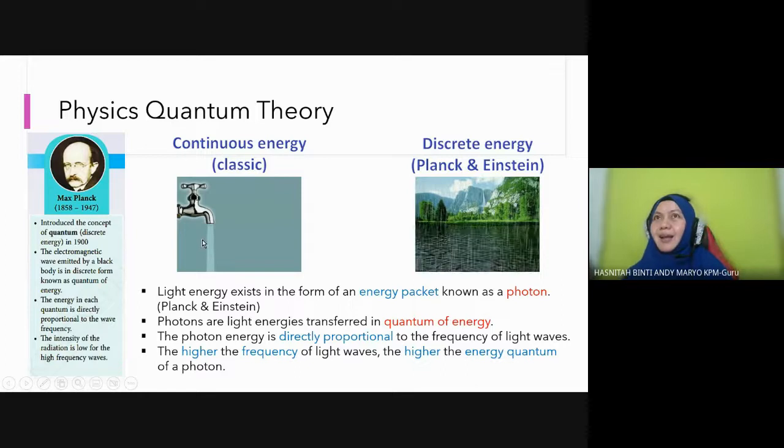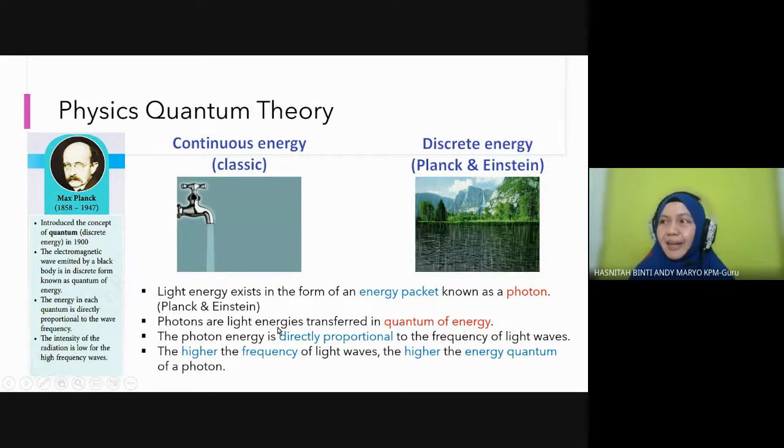We understand that when a wave propagates, it transfers energy, right? So they say the energy transfer from the propagation of the wave will be moving continuously, non-stop all the way, like how this water is flowing non-stop. But Einstein and Max Planck say no, they are flowing like this rain, drop by drop, one peck by one peck, and they call it as a photon. Dia panggil photon.